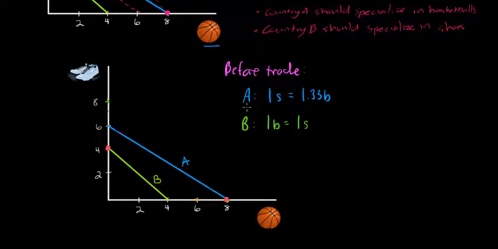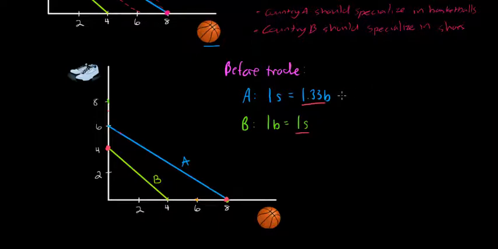The prices we calculated from our earlier lesson are seen here. Country A, if it wishes to produce shoes domestically, must do so by giving up 1.33 basketballs per pair of shoes. Country B, if it wishes to produce basketballs domestically, must give up one pair of shoes for every basketball that it produces. In order to gain from trade, Country A must be able to get shoes at a lower price than 1.33 basketballs, and Country B must be able to get basketballs at a lower price than one pair of shoes per basketball. So let's determine a price that would benefit both countries.